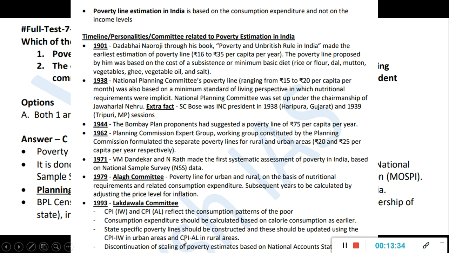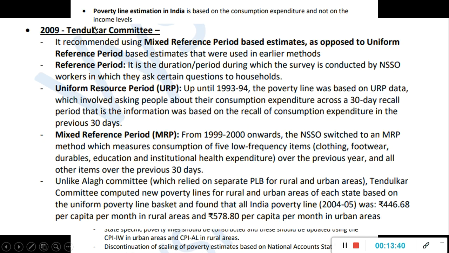Okay, and their clauses and all, it's very difficult to learn by heart, but if you can go through it just before prelims, in case a question comes, you can do it. Okay, match the following will come. Then here the Tendulkar committee, again very important, 2009, where he told mixed reference period based estimates. Then what is reference period, what is uniform reference period, what are all these definitions? Okay, try to go through it, but I think in mains it is more important.